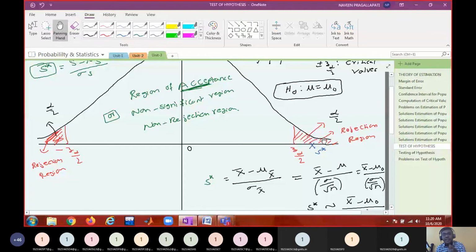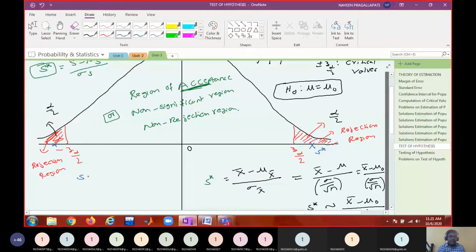That does not mean that H1 is true. Rejecting H0 does not mean that H1 is true. You are making some statement opposite to the H0. It may or may not be true, but the test is favoring H1. That's all we can say. The test is favoring H1 against H0. That does not mean that H1 is always true. You are just deciding which one to favor. So your test statistic may fall here, or your test statistic may fall here.